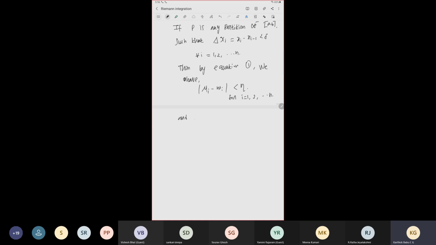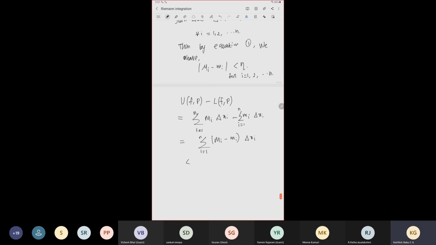Now we want to compute U(f,P) − L(f,P), which is equal to the summation of M_i Δx_i for i equal to 1 to n minus the summation of m_i Δx_i. Δx is common, so you can write it as the sum of (M_i − m_i) times Δx_i.